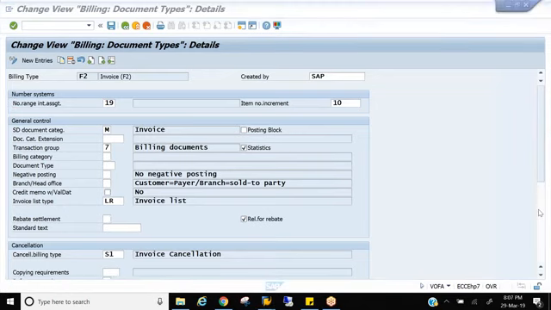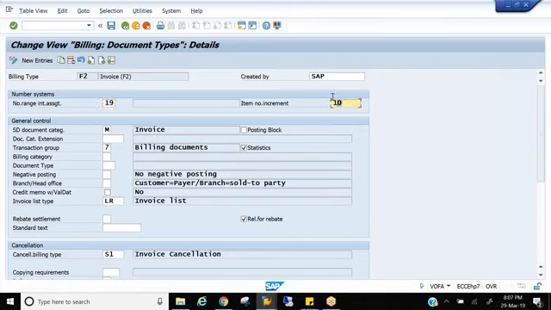But here in the billing document, you are seeing only one, called internal. There will not be any external number range for billing document because billing document numbers should be in a sequence and they are legal. So the user will not have any option of entering a billing document number. It should be automatically generated in a sequence. So the number range for the billing document type is only internal.